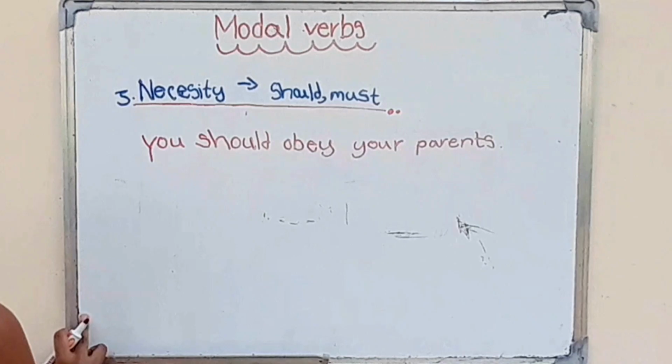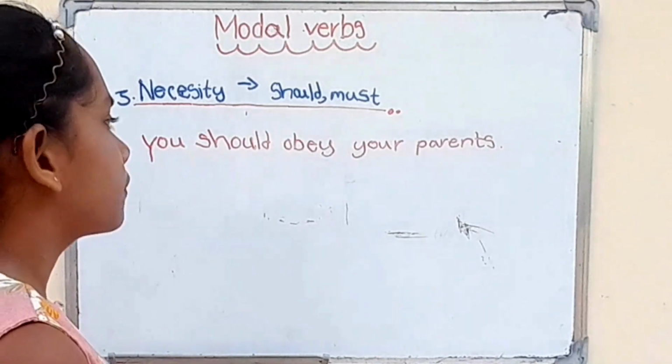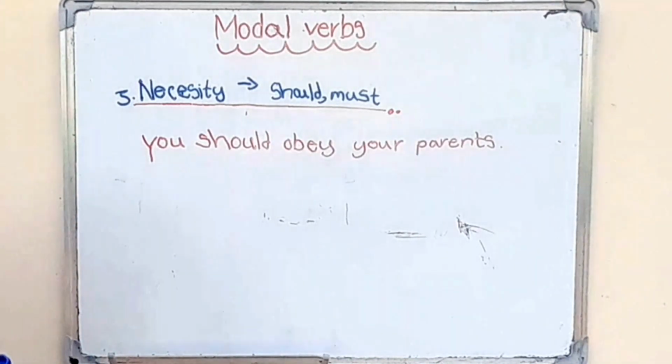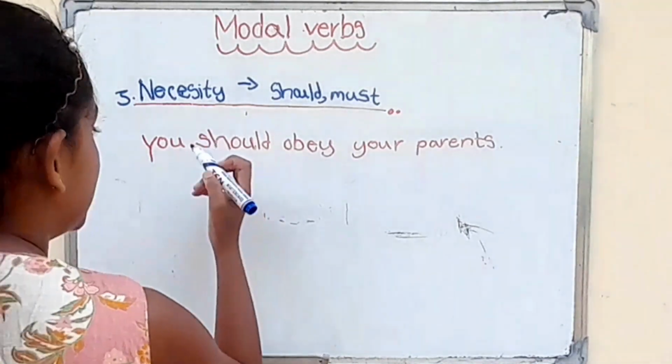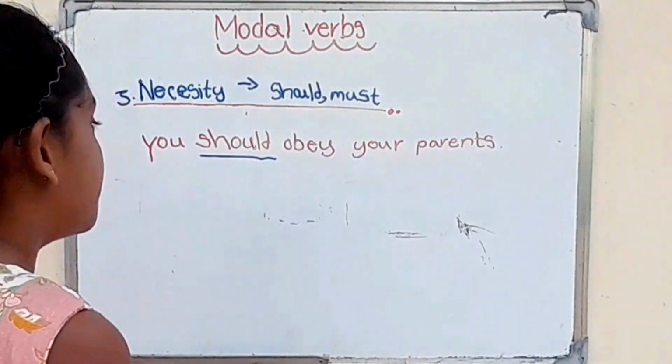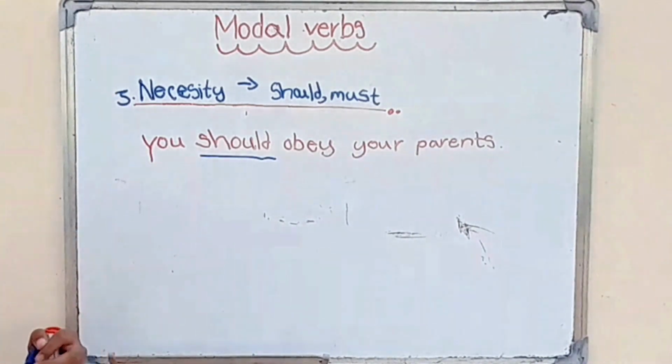You should obey your parents. Okay. What's the important word? Yes, I think now you can say what the important word is. Yes, should. We learn about the necessity should and must now. Okay, we can write like this.